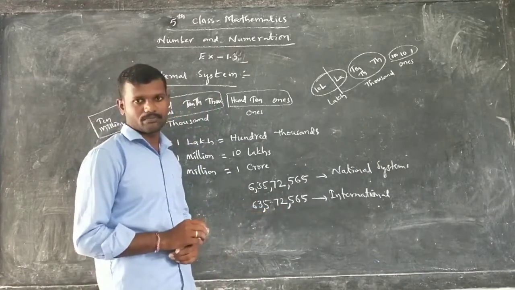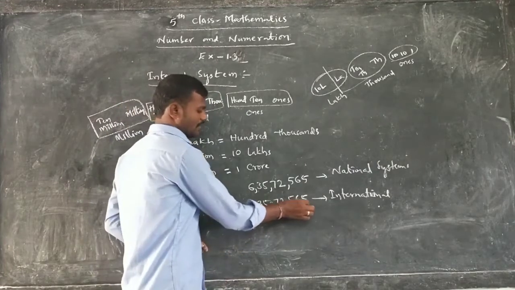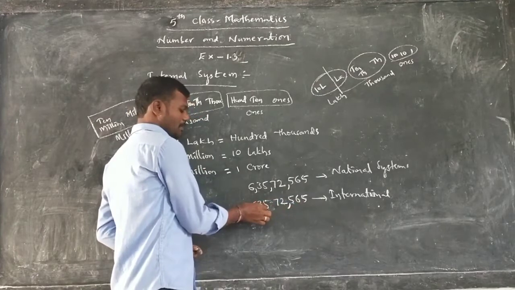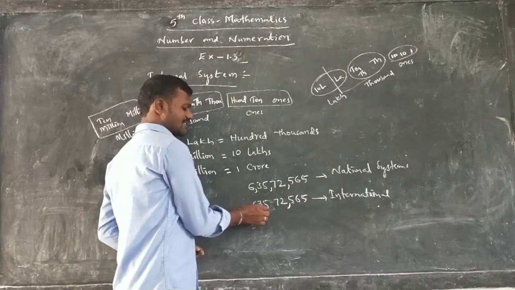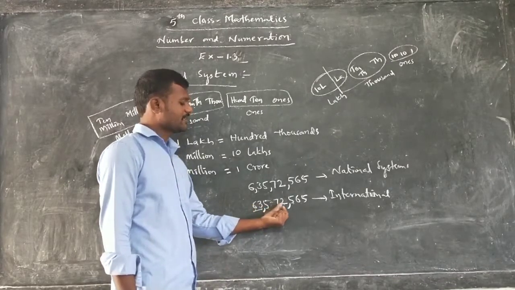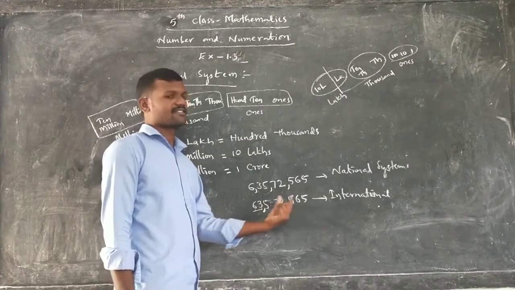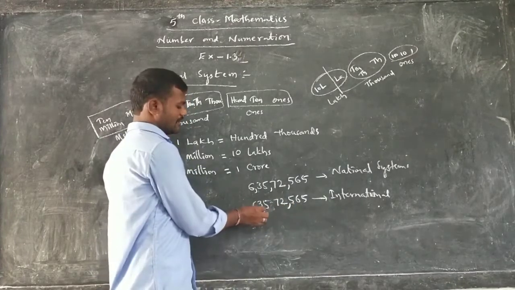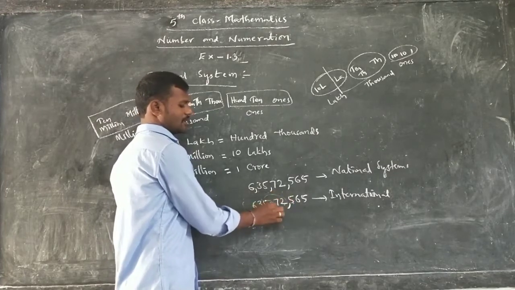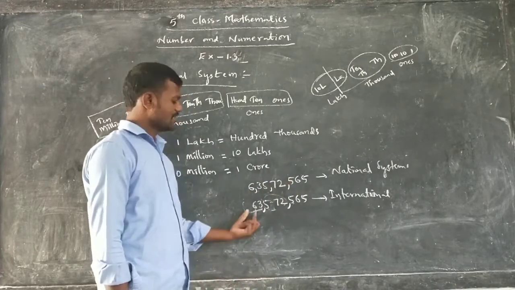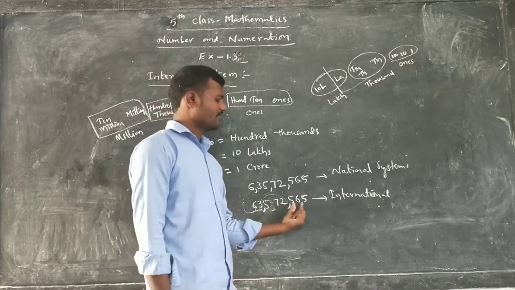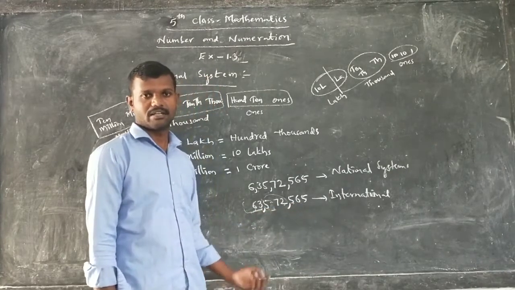Now, how can you read this one? Ones, tens, hundreds. Thousands, 10,000s, 100,000s. Millions, 10 millions. So 63 millions, 572,565. Here whatever you write in this is millions. Whatever you have in this, these are thousands, and the next one is the common number. 63 millions 572,565. That is the number in the international system.